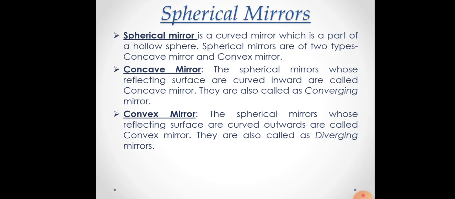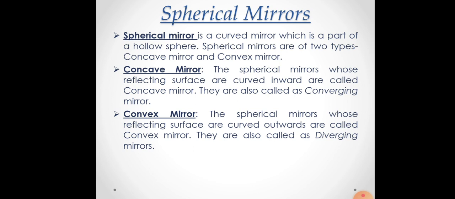So in case of concave mirror, the reflecting surface will be curved inwards. This can be better understood by considering a spoon. In a spoon, the part on which the food is taken, that part is curved inward. So that is your concave part. And the spherical mirror whose reflecting surface is curved outwards is called convex mirror.